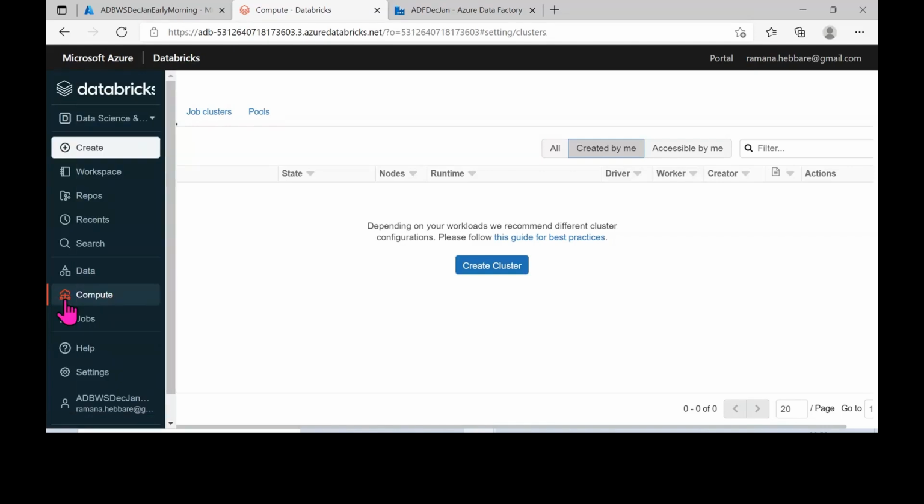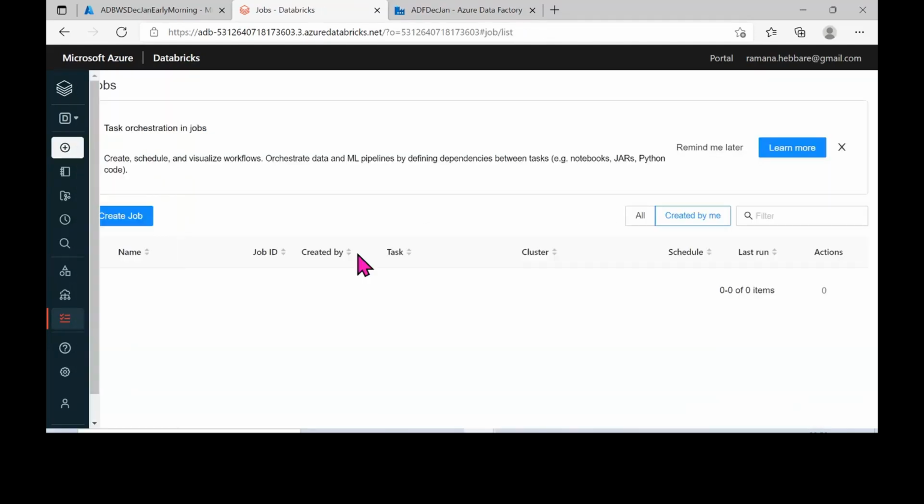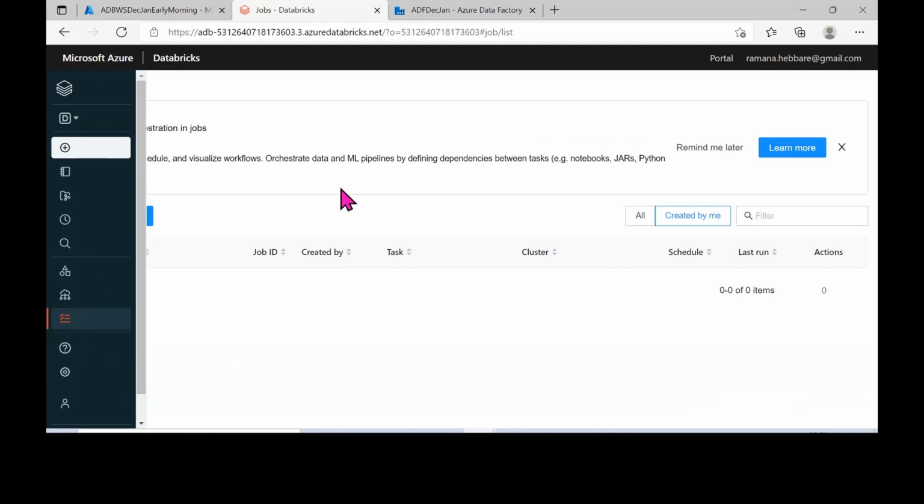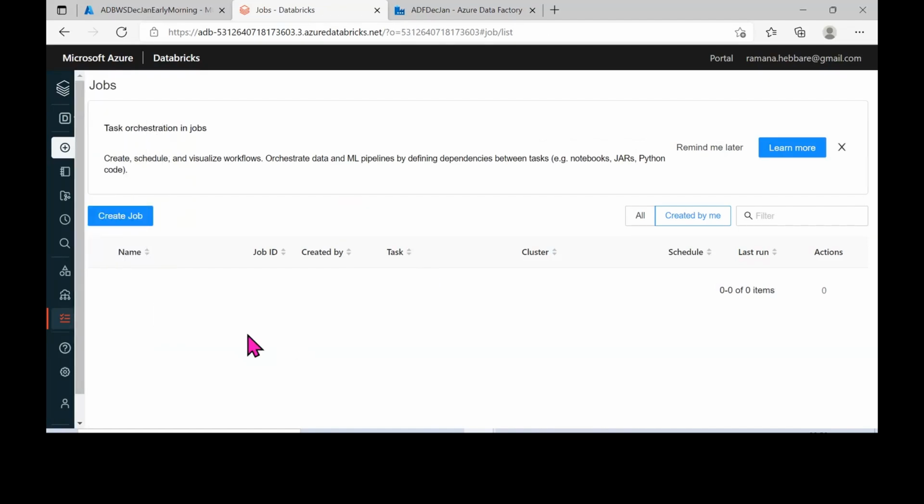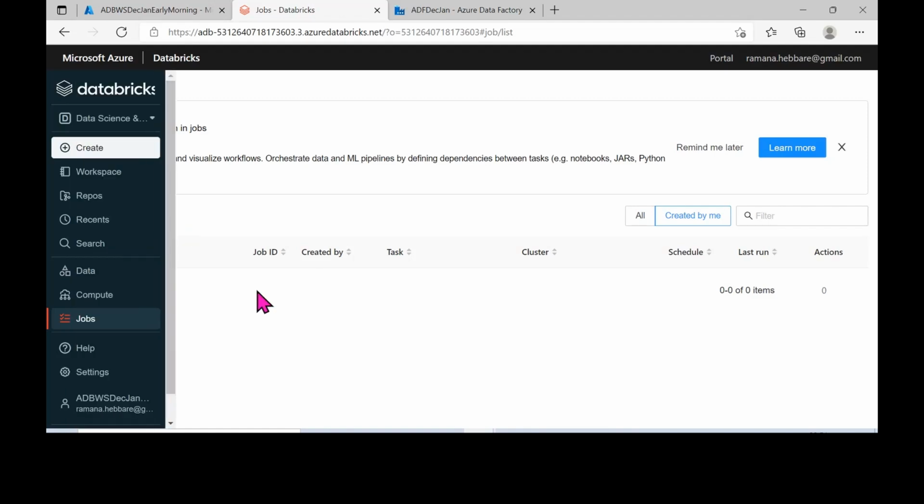And then jobs. If you see here, we can schedule a pipeline, we can schedule a notebook. How can you do that? Using this create job option here. If you have developed a few notebooks and you want to schedule them based on some time limit, you can make use of the job option available here, and you can just schedule it. All right,